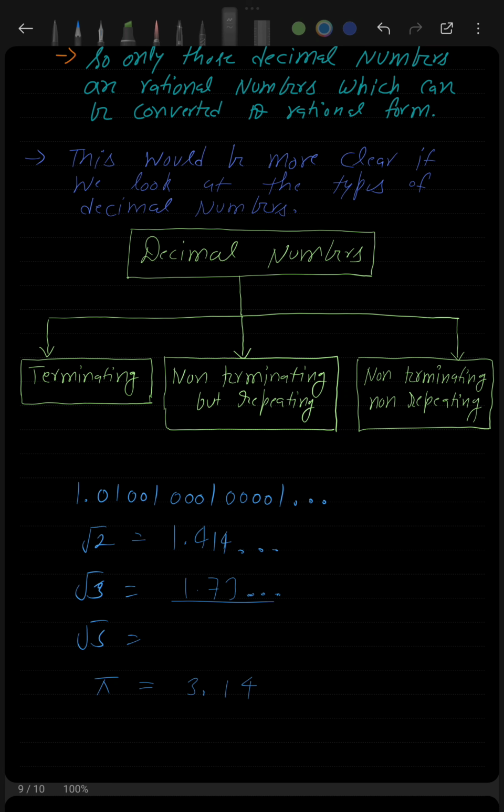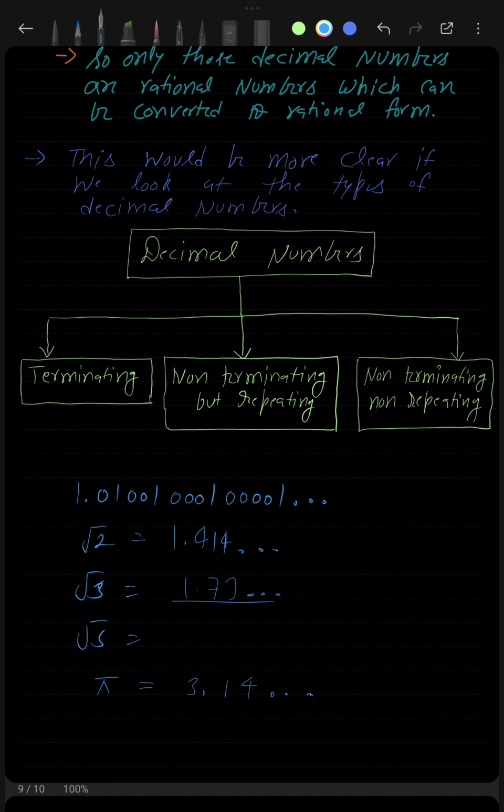But let me tell you that pi is not terminating, it's non-terminating non-repeating decimal form. They have not told you because it can get confusing in smaller classes, but in class 9 you will have to know that pi is also non-terminating non-repeating decimal form. So these are the examples of non-terminating non-repeating decimal form. I hope this is clear to you all.